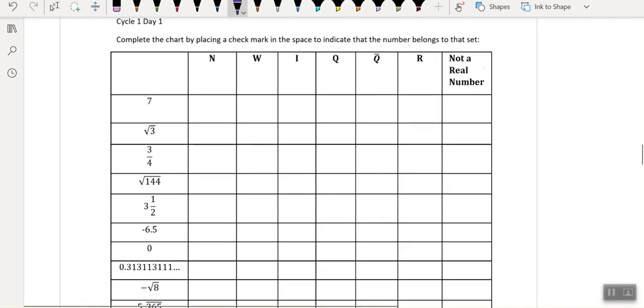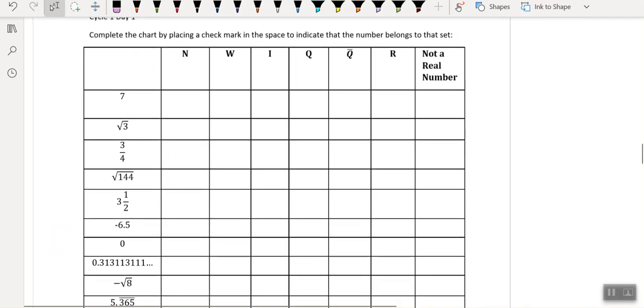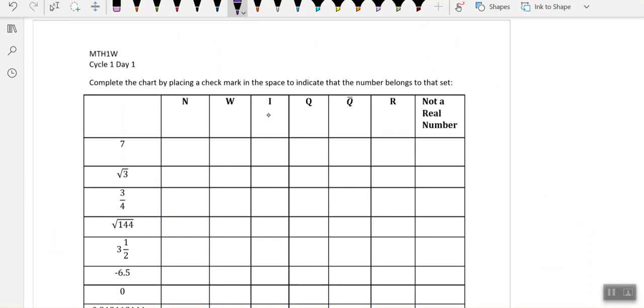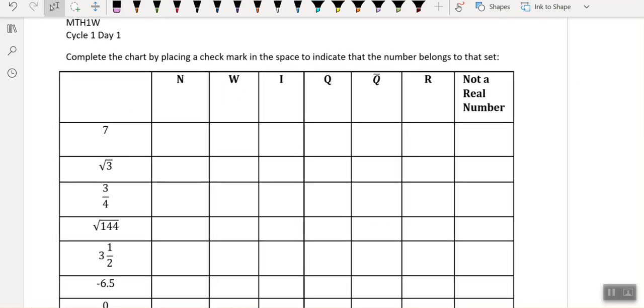And then lastly, for today, if you've done all that, you are going to be check marking. So complete the table. Again, I'm going to be posting this. You can just create your own chart on a lined piece of paper if you don't have a printer. I'm never going to ask you to go get a printer. And then you can work on this page too.